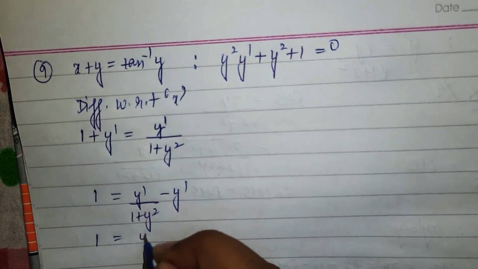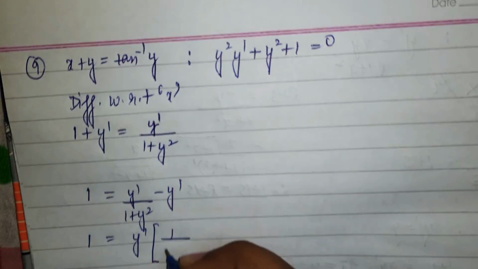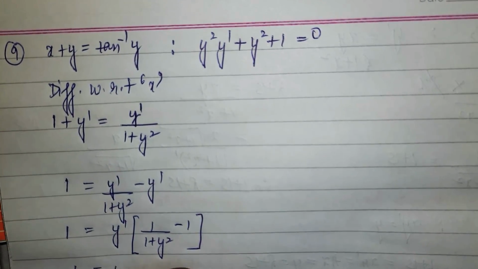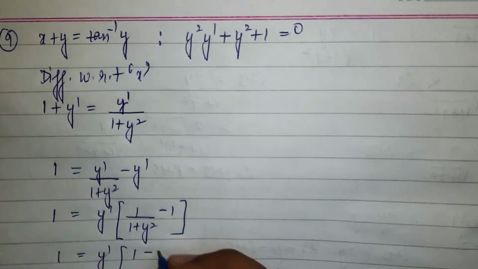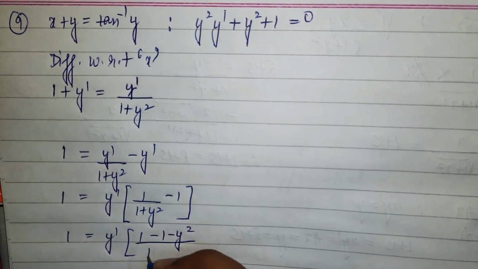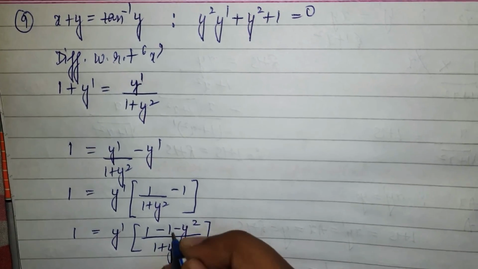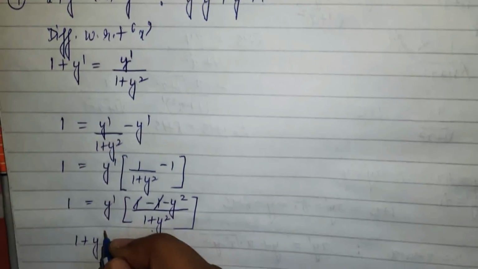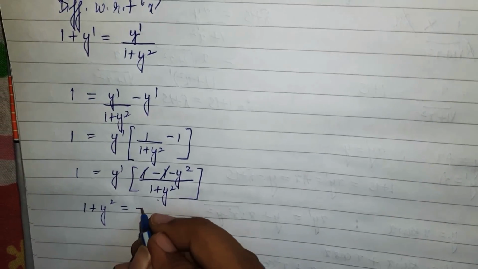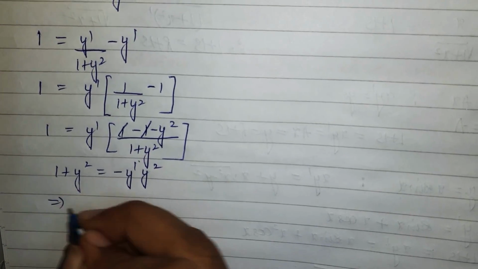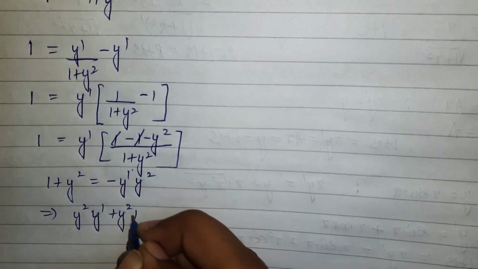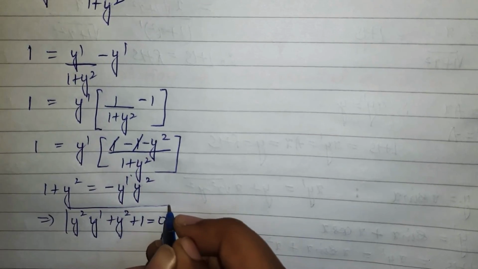So y dash is common, 1 upon 1 plus y square minus 1, which is 1 minus 1 plus y square. Cross multiplying by 1 plus y square, this is minus y dash y square. So the final answer will be y square y dash plus y square plus 1 equivalent to 0. Hence proved.